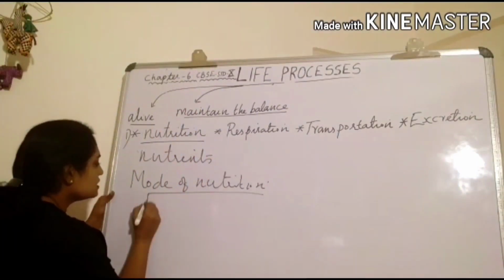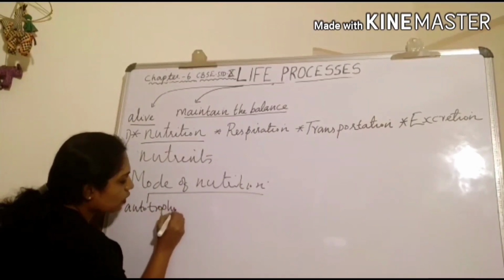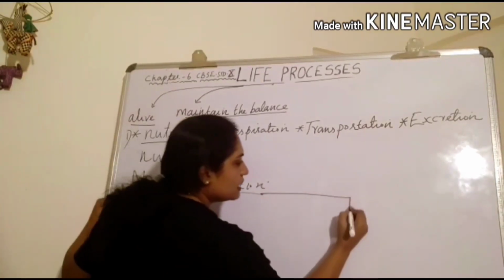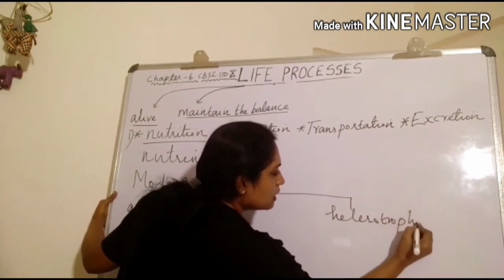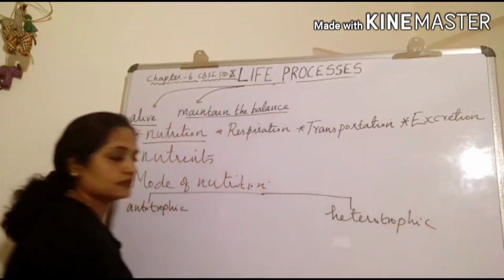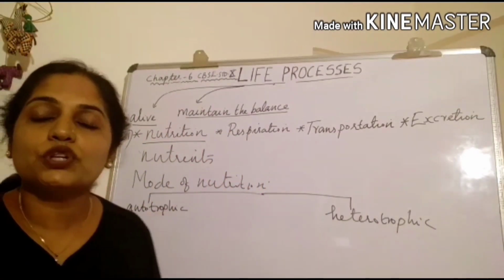Which are they? First one is autotrophic mode of nutrition and second one is heterotrophic mode of nutrition.